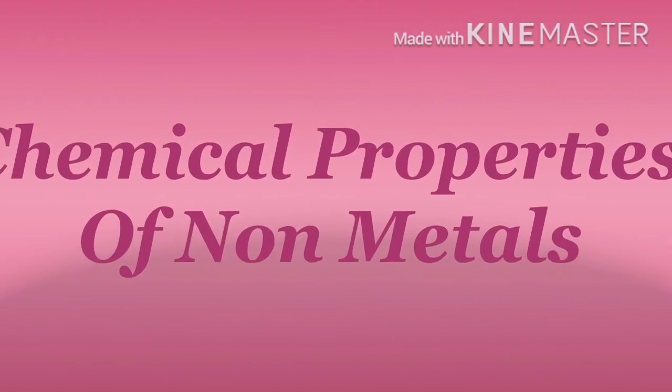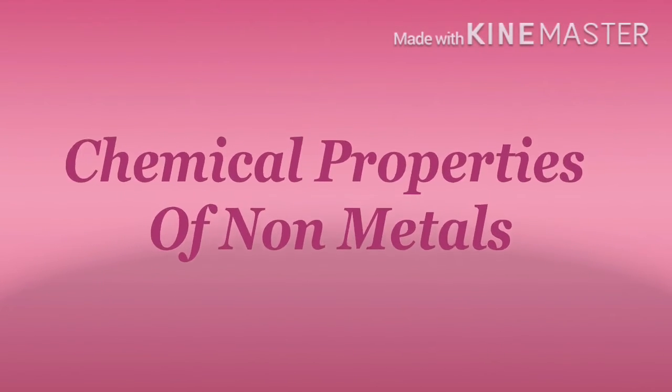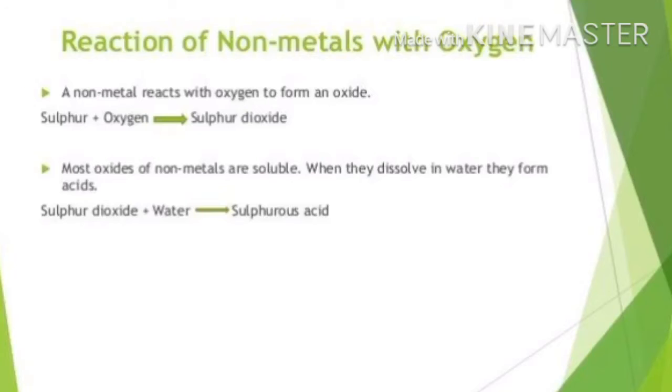Now we will learn about the chemical properties of non-metal. The first chemical property of non-metal is reaction with oxygen. When a non-metal reacts with oxygen, it forms an oxide. For example, when sulfur reacts with oxygen, it forms sulfur dioxide.